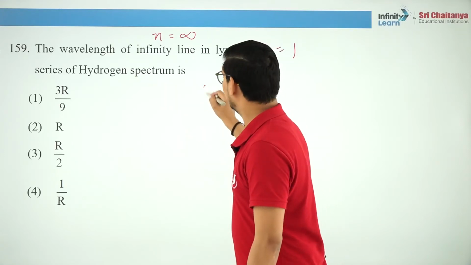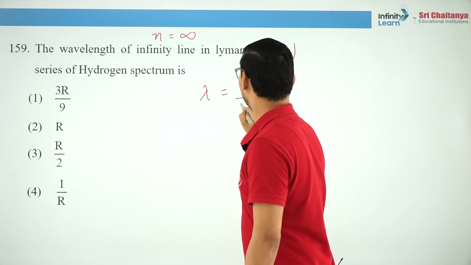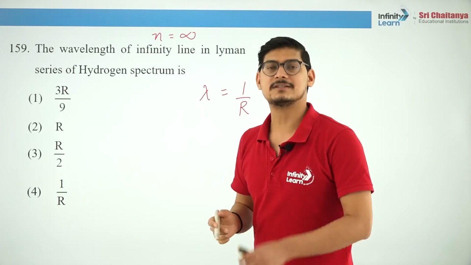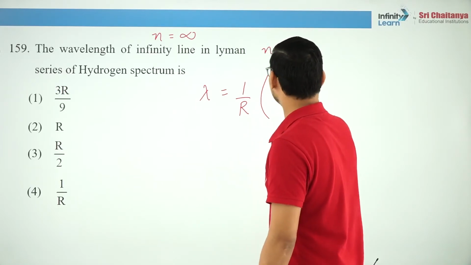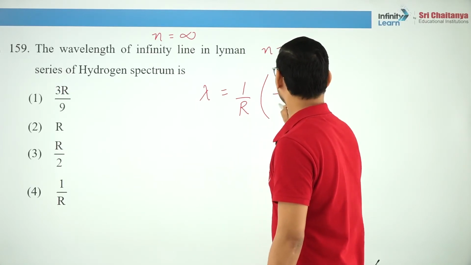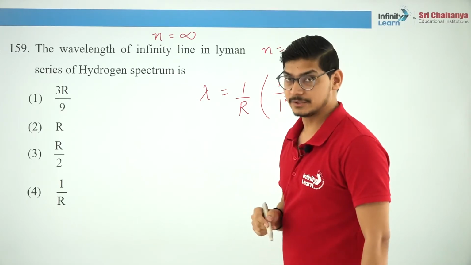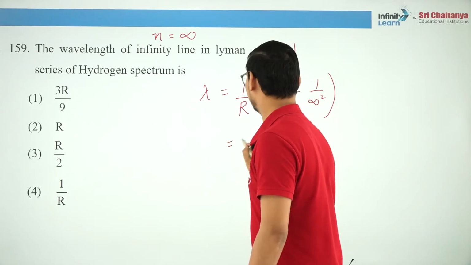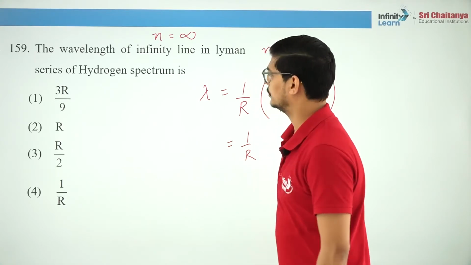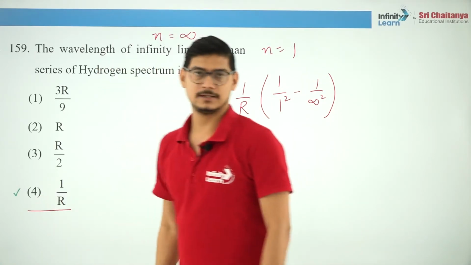Now what is the wavelength, bachcho? The wavelength is 1 upon R, because energy depends inversely on the wavelength. So this will be 1 upon this. 1 upon infinity is 0, and 1 upon 1 is 1 obviously, so the wavelength is 1 upon R. So this is the correct answer, clear?